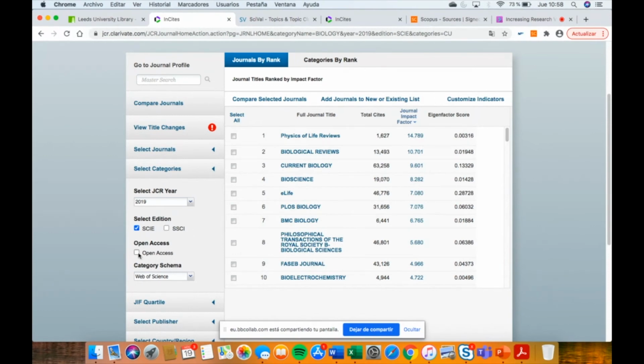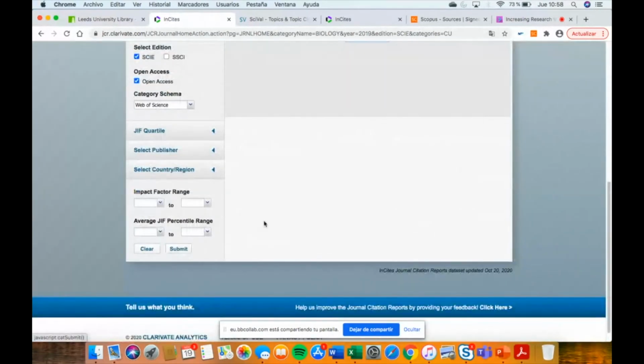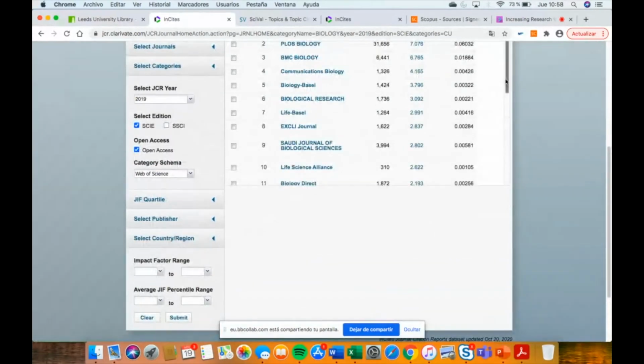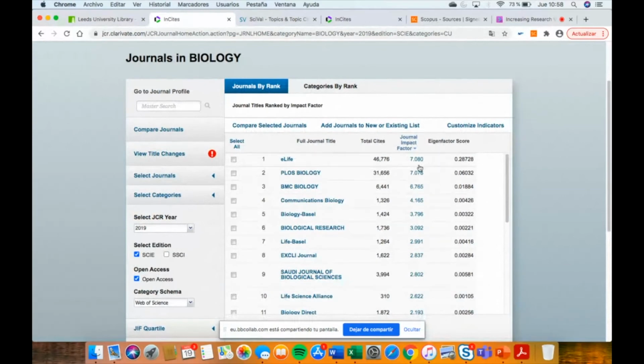If you would like to know just the open access journals, you can click on open access and submit. A number of 21 journals under this area are open access, and they are ordered by journal impact factor.